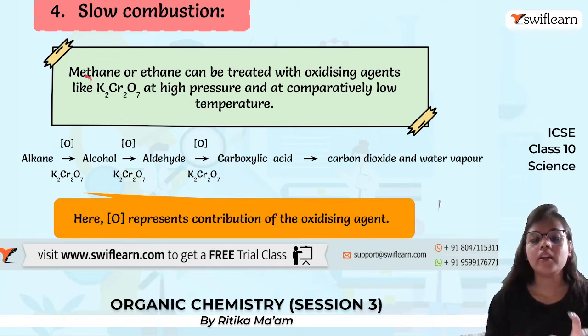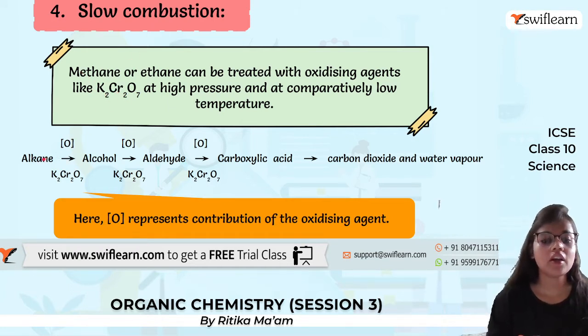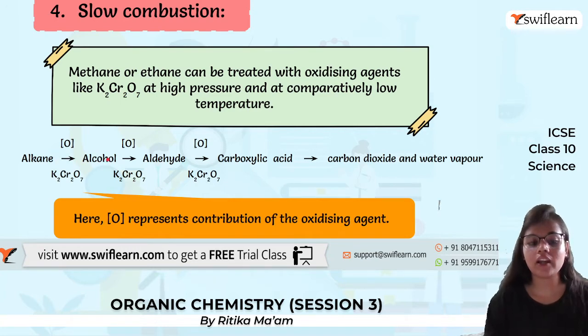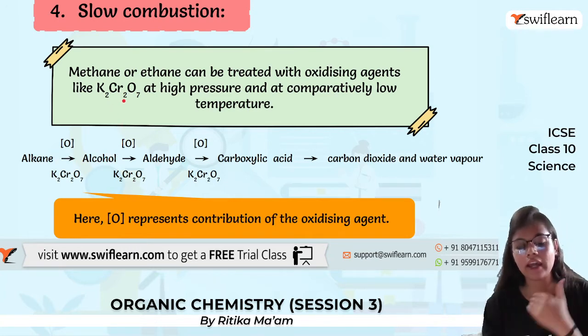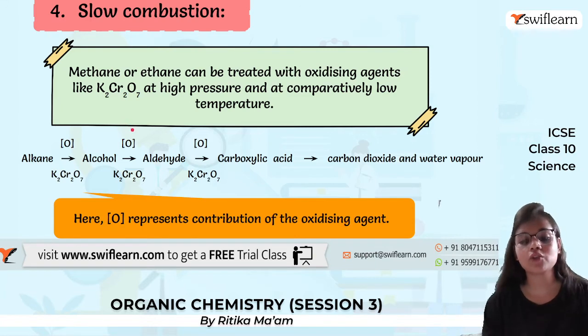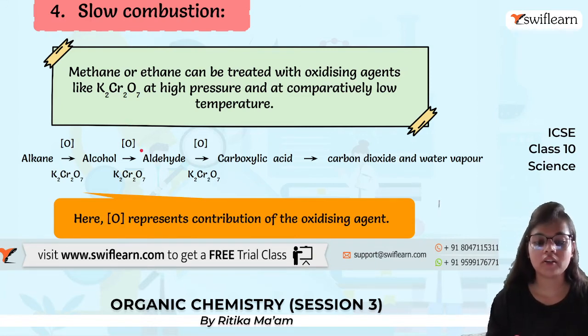So it depends on the oxidizing agent. For example, here we have taken potassium dichromate. Here first it will be converted to alcohol, aldehyde, carboxylic acid, and at the last it will convert itself into carbon dioxide and water vapor.